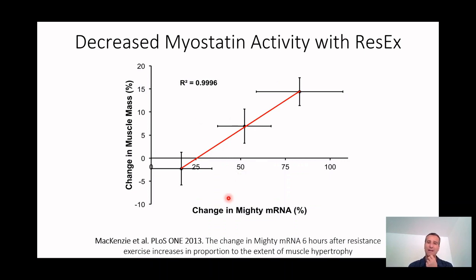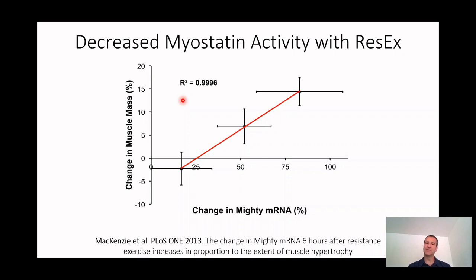And again, going back to the model that we've used in the past, what we then looked at is the change in Mighty mRNA 6 hours after resistance exercise, and that's on the x-axis here. And then we looked at the change in muscle mass from our previous study. We used that study as a guide. And then we used the 4 different muscles again, and what we could see is that just like mTOR activity, Mighty expression correlated really quite well with the increase in muscle size that happened following resistance exercise.